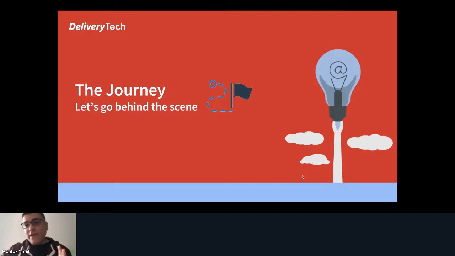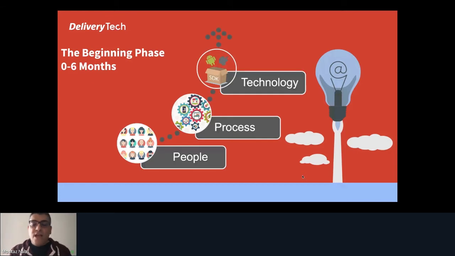So now we will go to the third chapter, the journey. Let's go behind the scenes and see what we implemented in this journey. In this presentation, I split the journey into 3 phases. We will start with the beginning phase. This is almost 1 year and a half in total: 6 months, and after that another 6 months, and then 1 year and onwards, until this time.